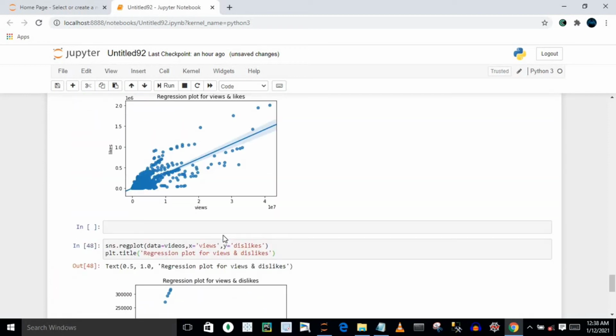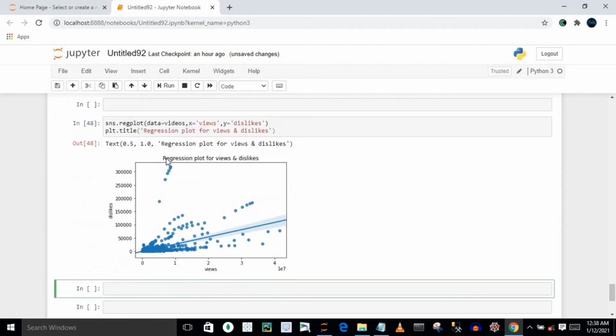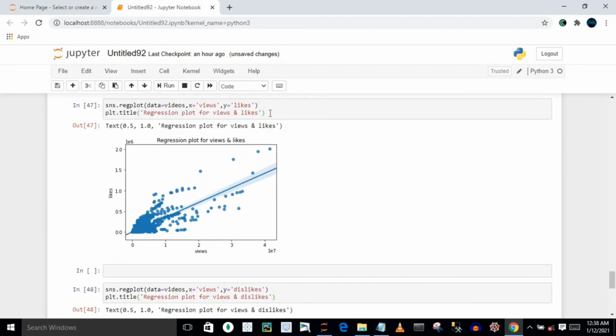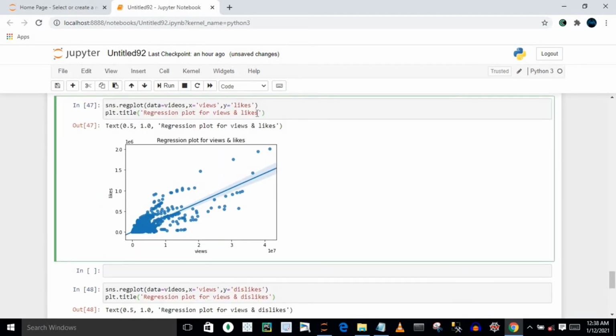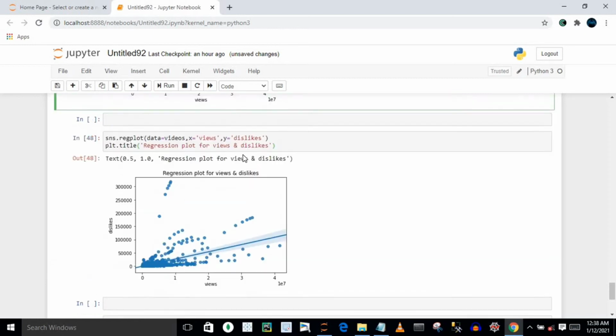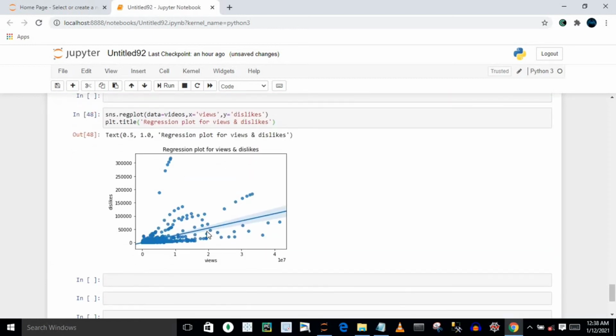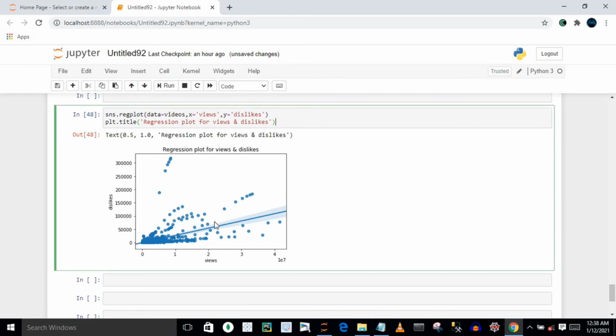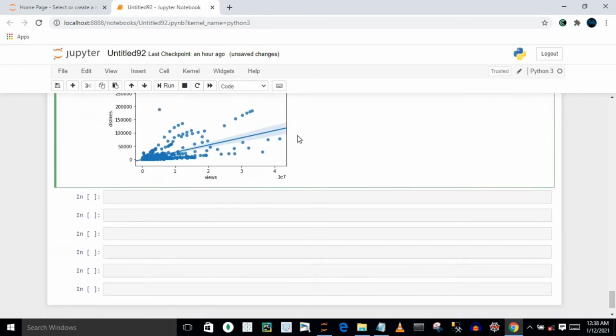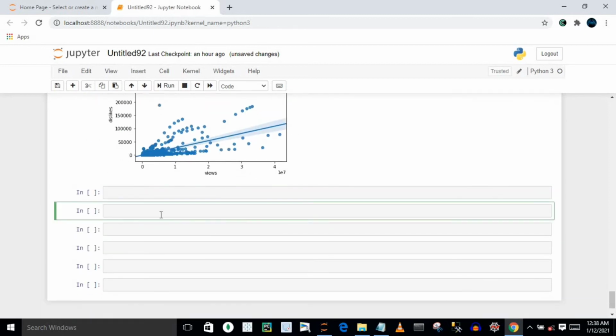You will see whenever your views are increasing, you will see how exactly your likes are increasing. So that's a type of inference, that's a type of conclusion you can fetch from your visual. Similarly, we will observe over here, whenever your views are increasing, your dislikes are not increasing that much. So that's a type of inference you can fetch from your data. That's a type of insight that you can draw from your data.